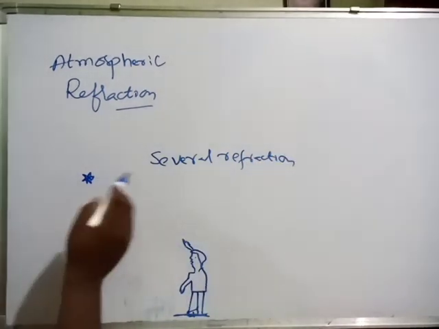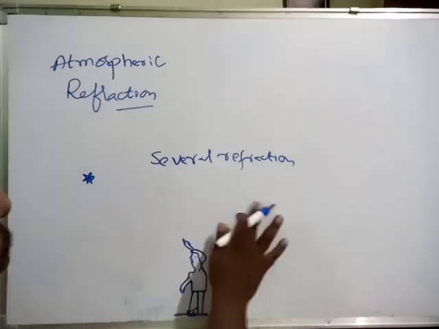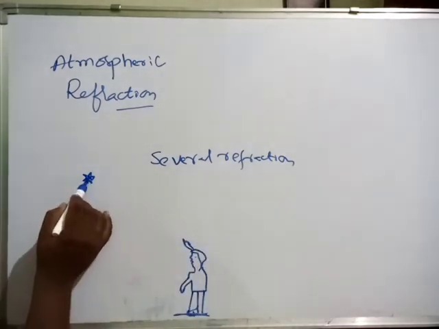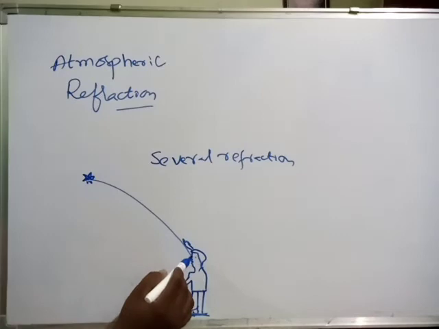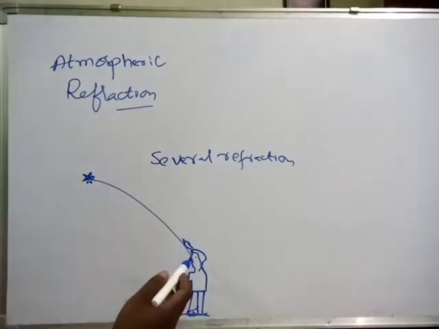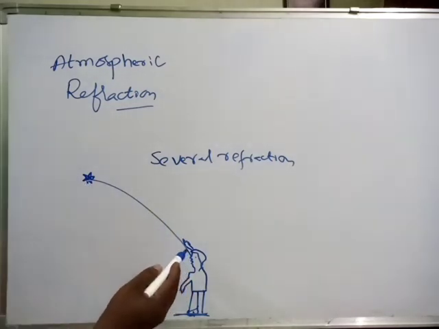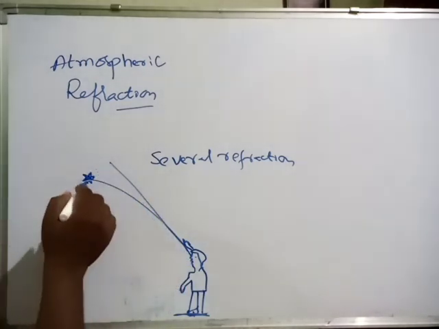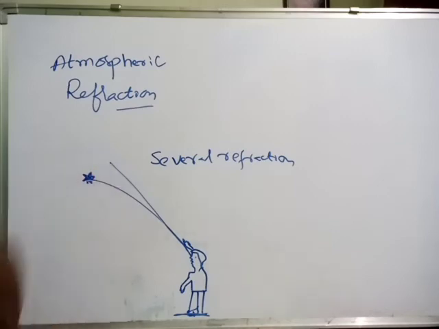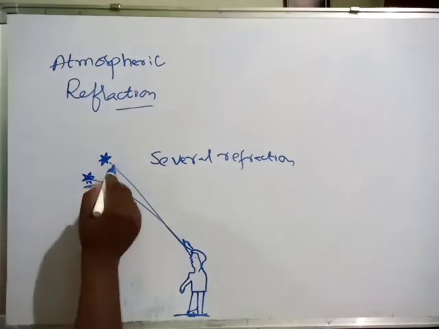So definitely in refraction we can't think of straight line light, no? Rectilinear motion we don't think. Definitely it will reach the observer's eye in a curved manner only. But we can't see in this direction. Definitely our vision will be in a straight line. Then the position of the star seems to be here, the apparent position. This is the actual position, but this is the apparent position.